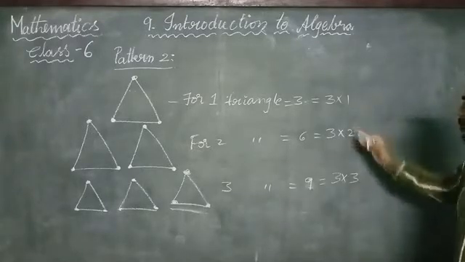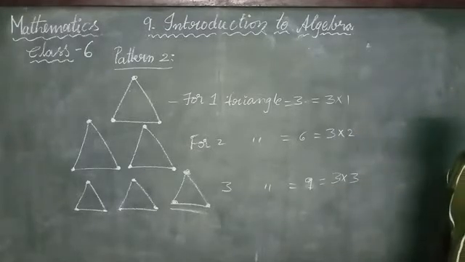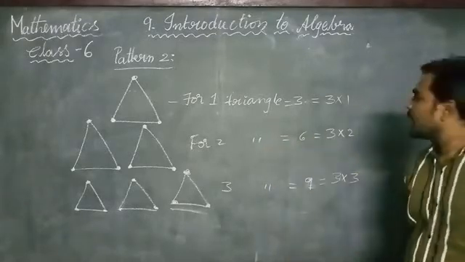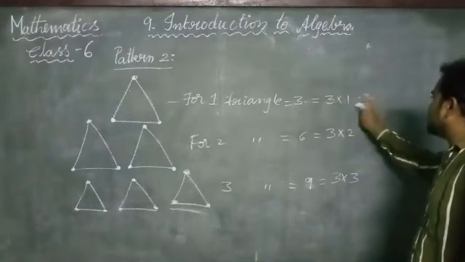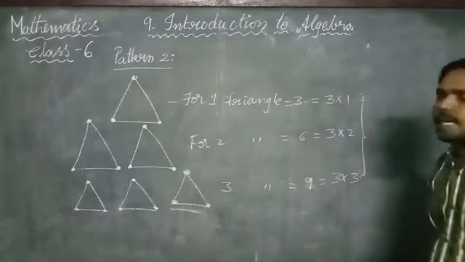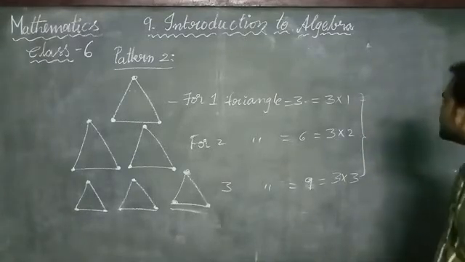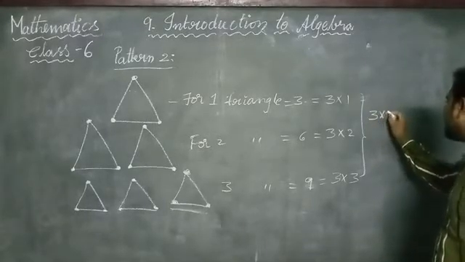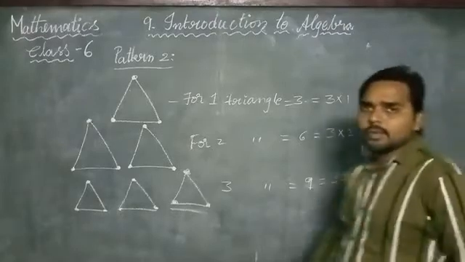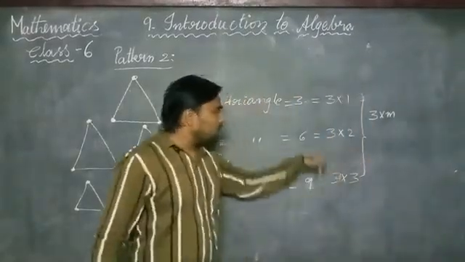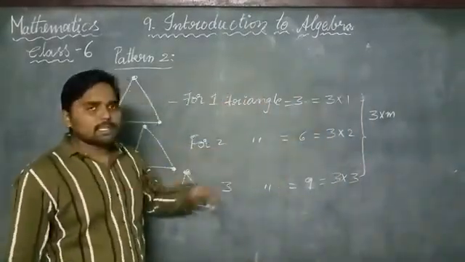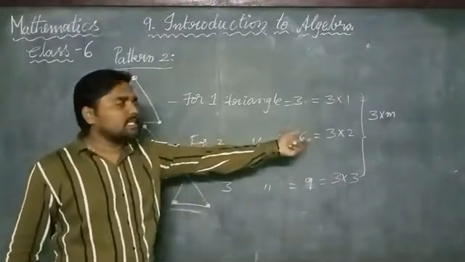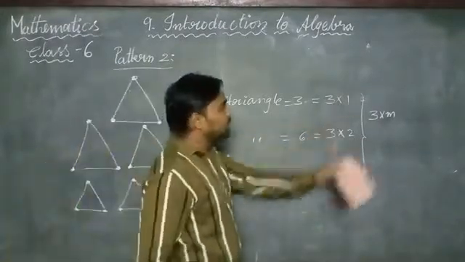In this way we can represent the number of matchsticks required to make triangles. All these can be represented in the general form 3 into m.